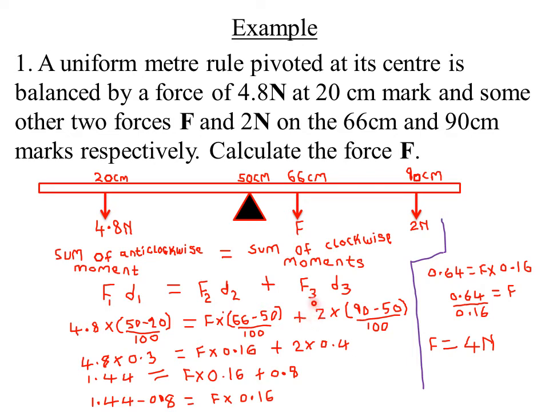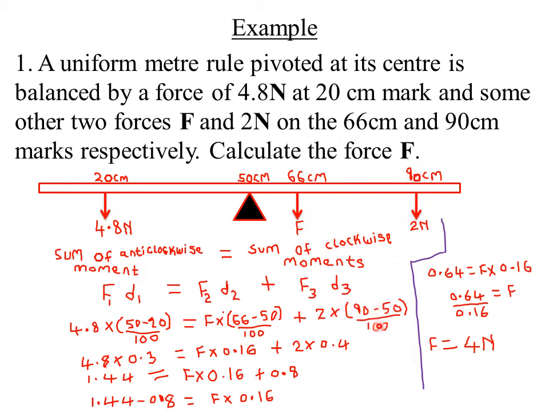Then plus F3 D3, because it is also a clockwise moment, because it is causing the bar to move in the clockwise direction. So its perpendicular distance from the pivot will be 90 minus 50. So I have 2, which is its force, times its perpendicular distance from the pivot, that is 90 minus 50.